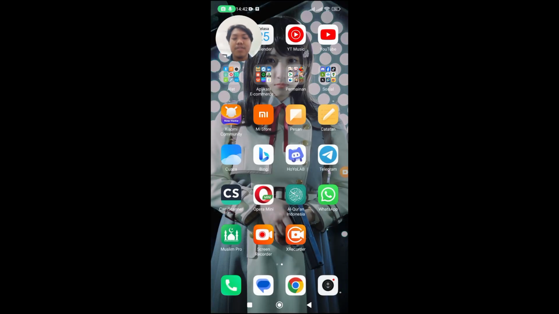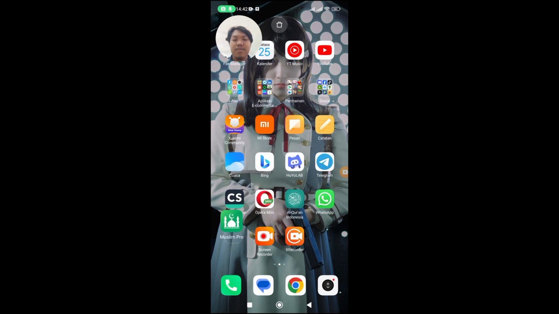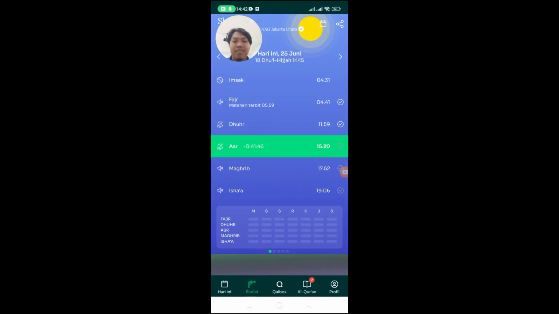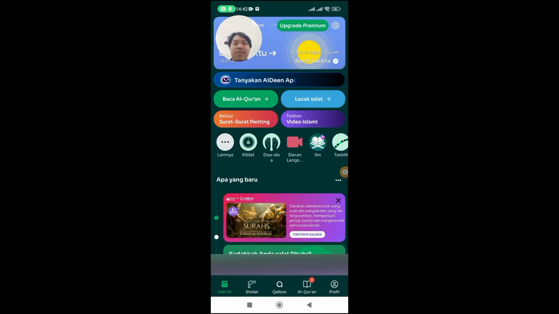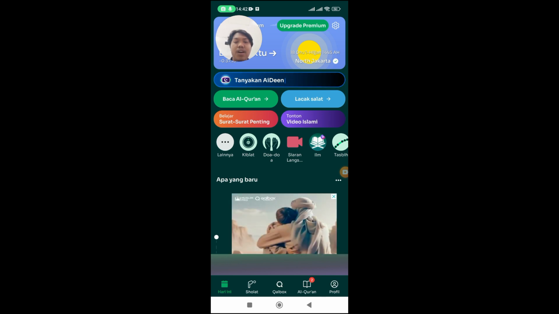Okay, so this is the Muslim prayer app. Let's open Muslim Pro. In Muslim Pro we have all the features that come with the application.